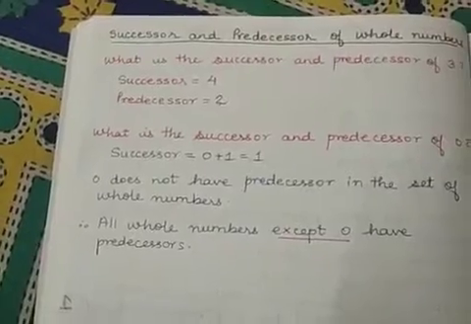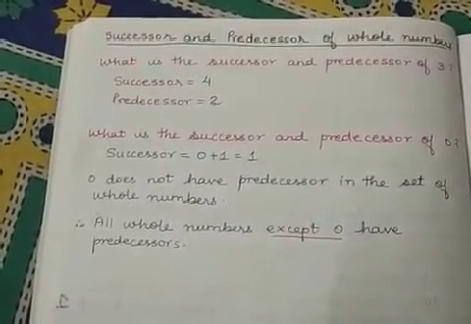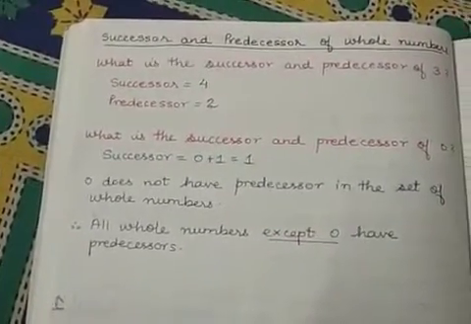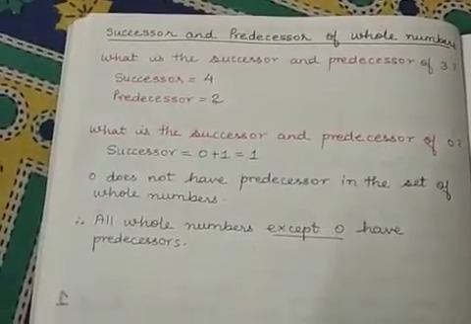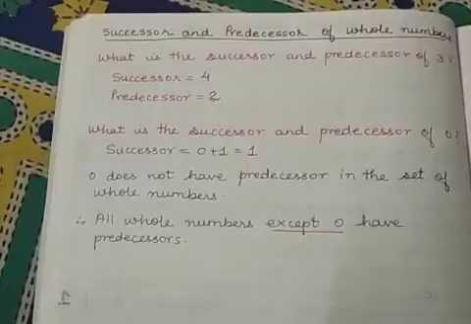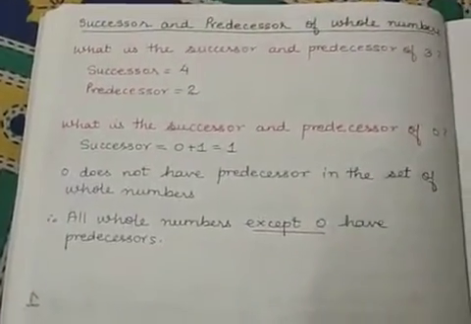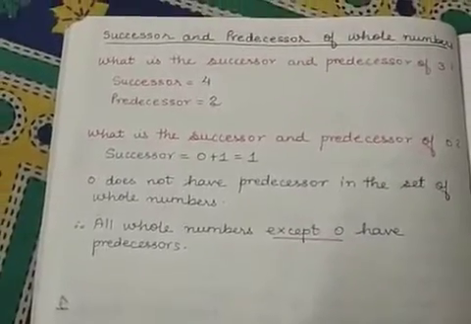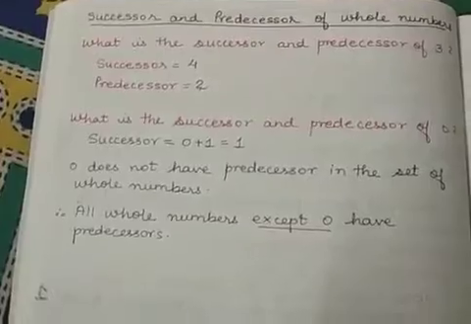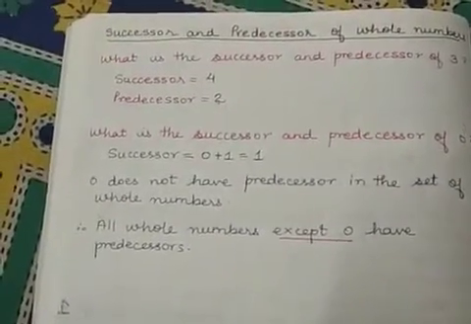Then you studied the successors and predecessors of whole numbers. You have seen that all whole numbers have predecessors except 0, and the smallest whole number is 0. So you know all natural numbers are whole numbers, but all whole numbers are not natural numbers. Why? Because 0 is a whole number which is not a natural number.